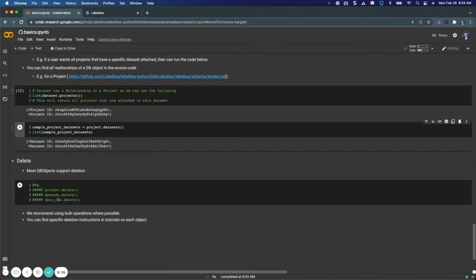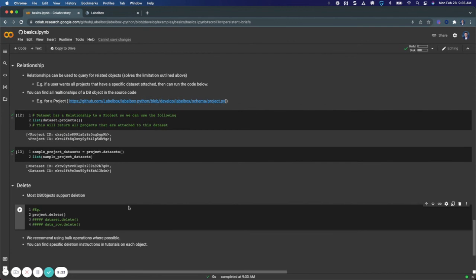And finally, as I have commented out for reasons of safety, I can delete any of these database objects by calling the name of that object, which I set in advance, and then the delete method. So if I wanted to delete a project, I could run this, and then same with data set, and even down to a specific data row if I had set the variable data row to an individual data row object within my account.